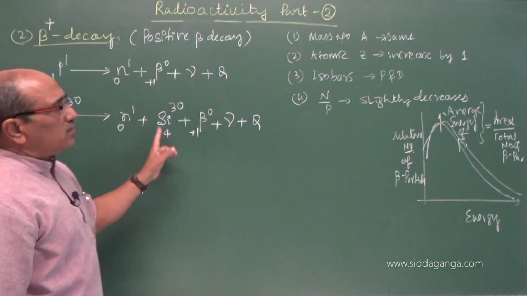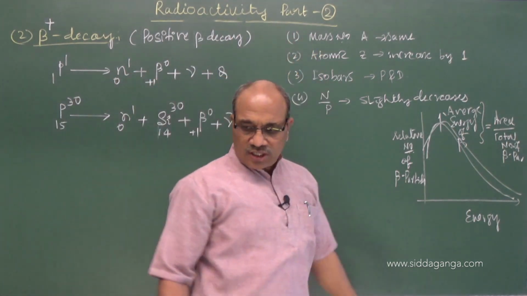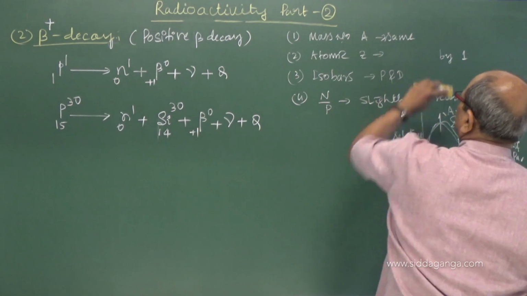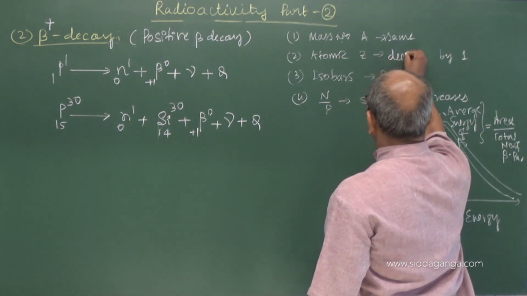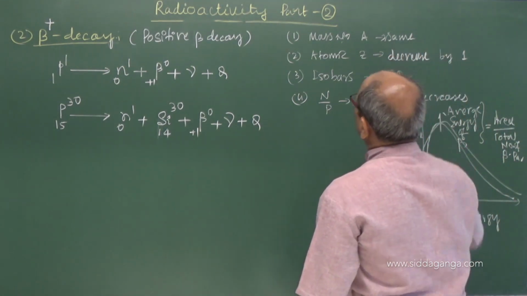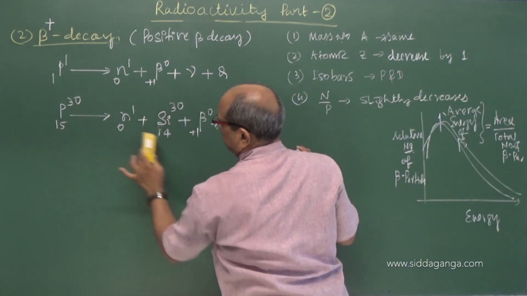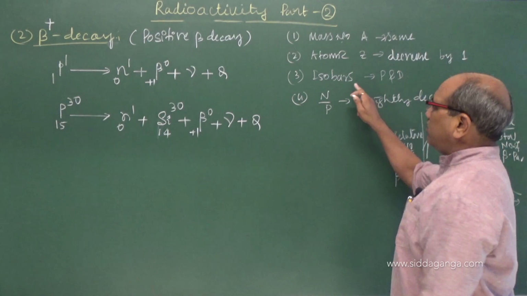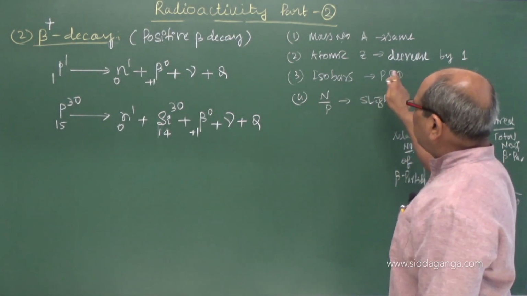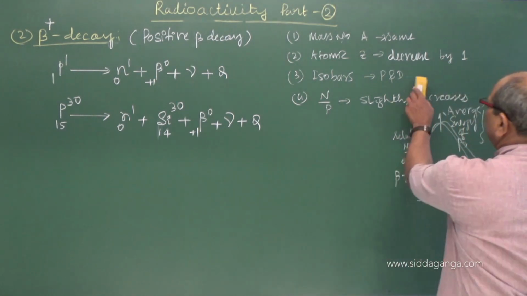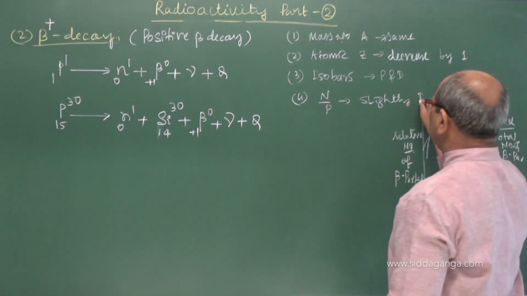Even in this case, the mass number is the same and the atomic number decreases by 1. Again an isobar is formed because the mass number is the same while the atomic number differs; we call them isobars. The daughter is an isobar of the parent. The neutron to proton ratio here increases.